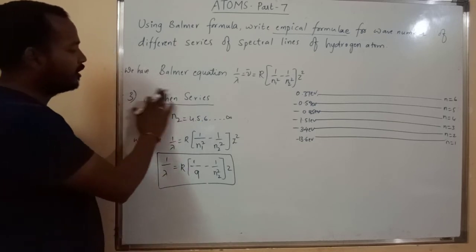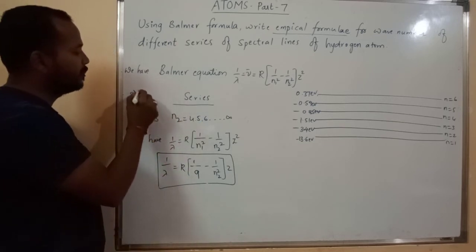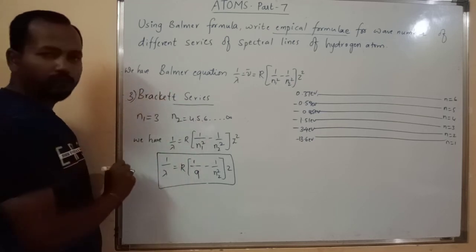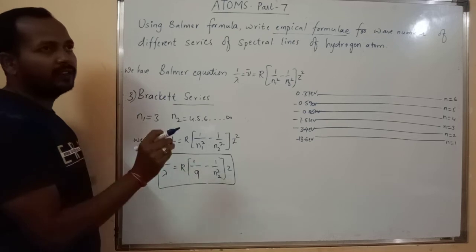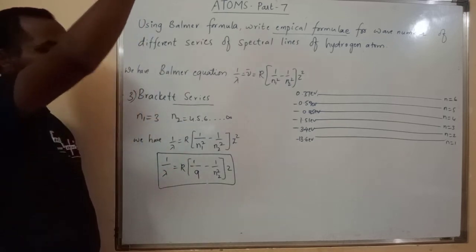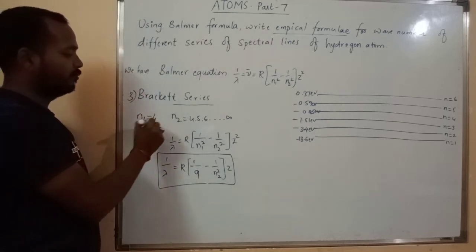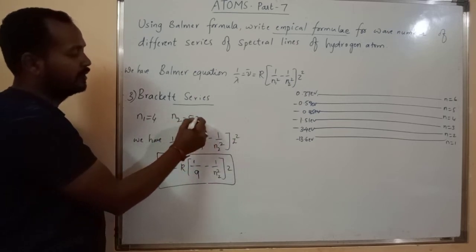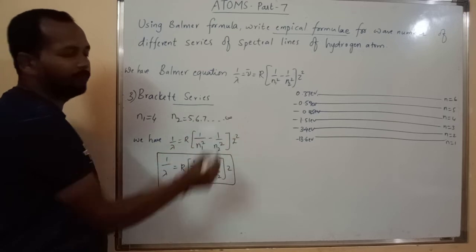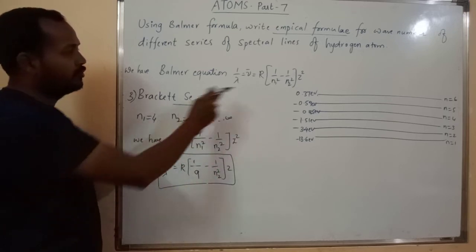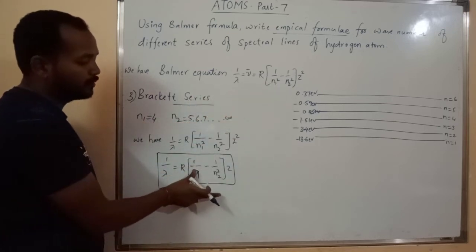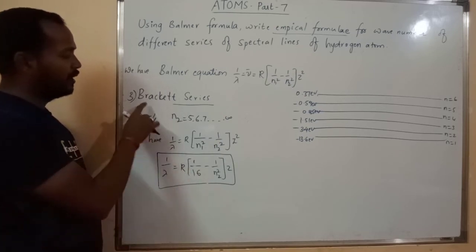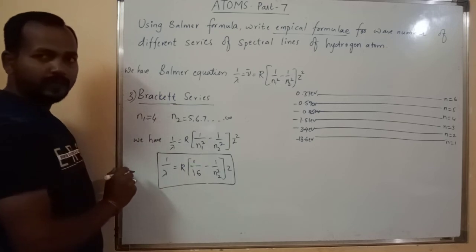Now similarly we can write for Brackett series also. For Brackett series, the electron jumps from any higher orbit to the fourth orbit, that is n1 equal to 4. Here it may come from fifth, sixth, seventh or up to infinity. And the equation becomes, if you substitute n1 equal to 4, 4 square is 16, that is 1 by 16. So this is the equation for Brackett series, right?